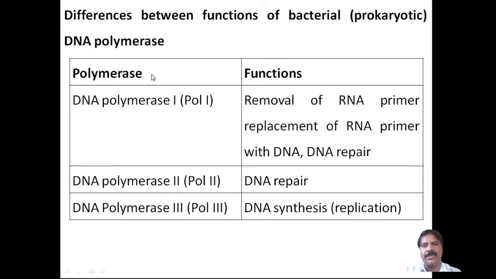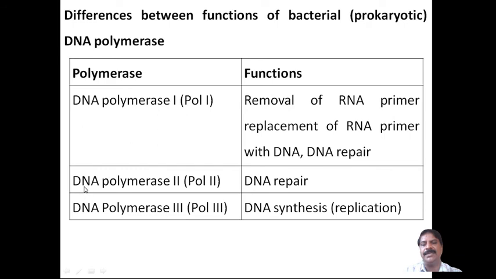So now coming to the differences between the functions of bacterial prokaryotic DNA polymerases. DNA polymerase 1 is also called Pol 1. Its function is to remove the RNA primer, replace it with DNA, and make the DNA repair.